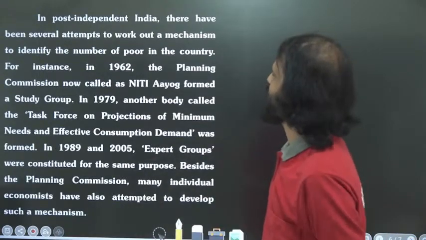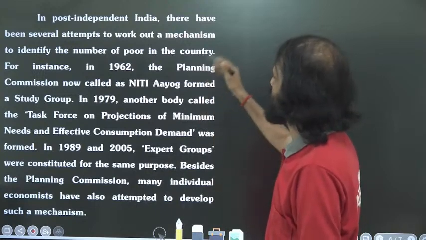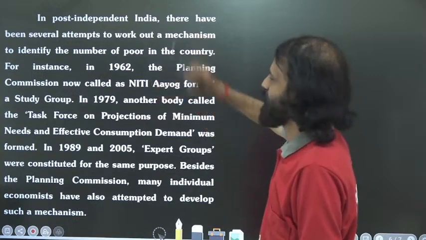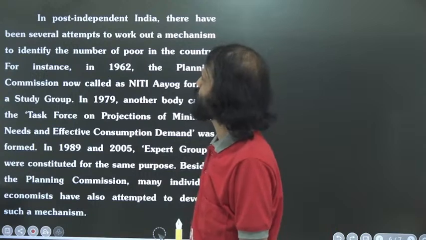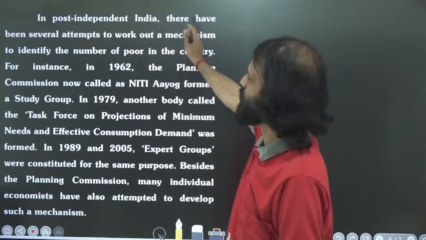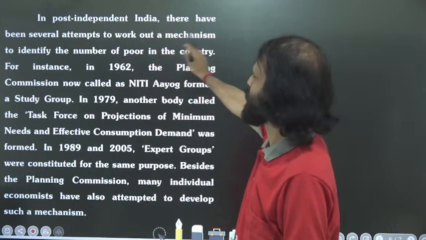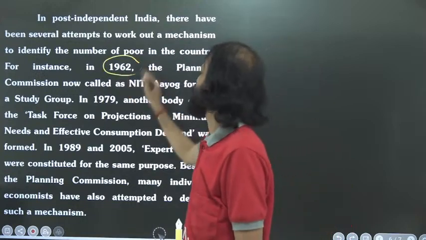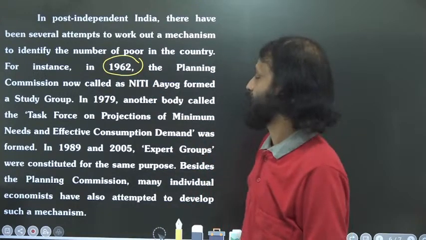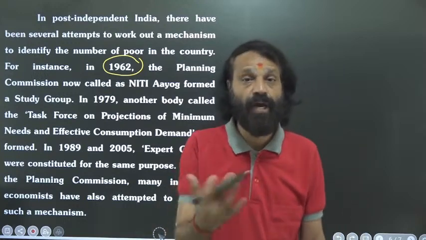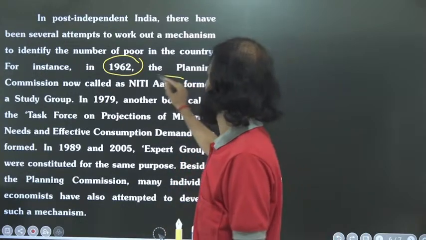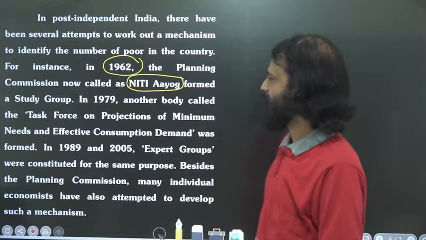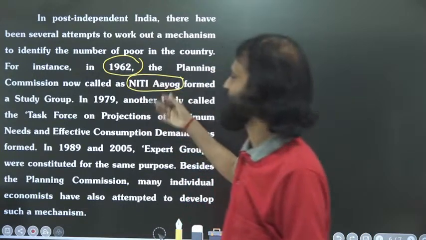In post-independent India, there have been several attempts to work out a mechanism to identify the number of poor in the country. For instance, in 1962, the Planning Commission, now known as Niti Aayog, formed a study group.